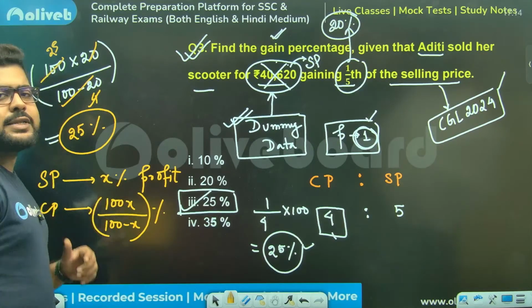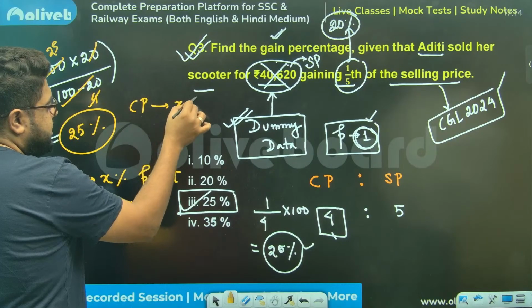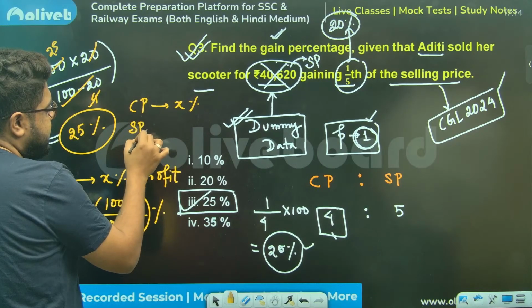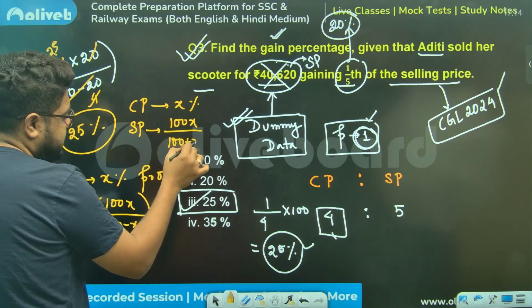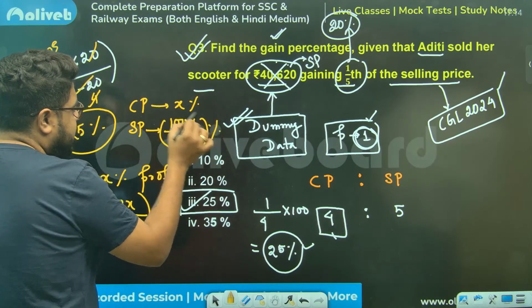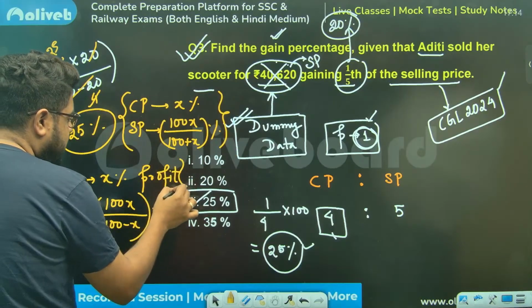And if the opposite is given, profit on CP is X% and they are asking profit on SP, this is 100X divided by 100 plus X%. But I'm giving you the shortcuts, though I'm recommending, don't use them.